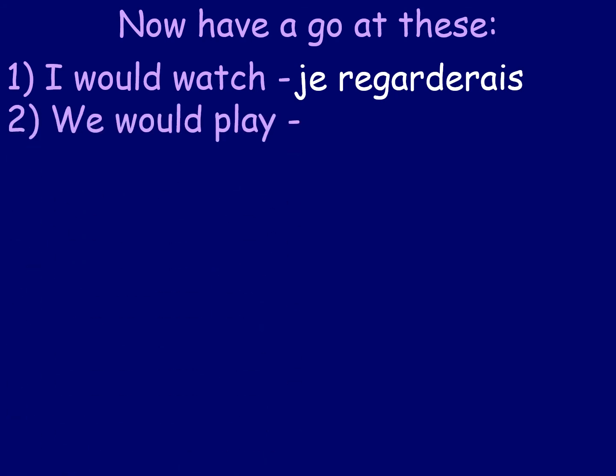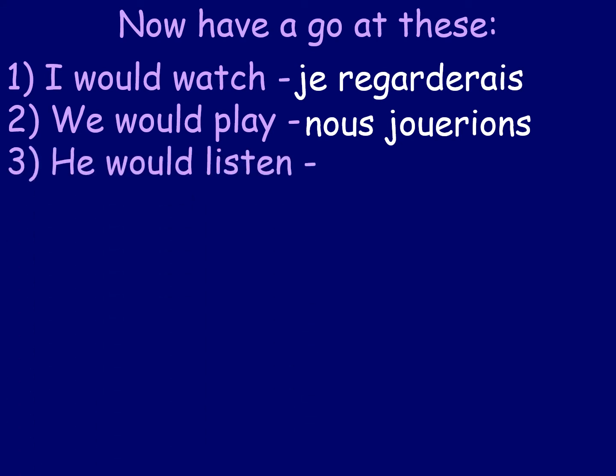Number 2, we would play. So let's just talk ourselves through it. First of all, we need the word for we, which is nous. And then we need the word to play, which is jouer, J-O-U-E-R. We don't need to change jouer, we just leave it the same, but we have to add on our ending. What is the ending going to be? It's not going to be AIS this time, because we're not saying I would play. It's going to be IONS, because we're saying we would play. Nous jouerions. We would play. Again, this is very advanced stuff. If you're using conditional tense like this, it's very impressive to an examiner.